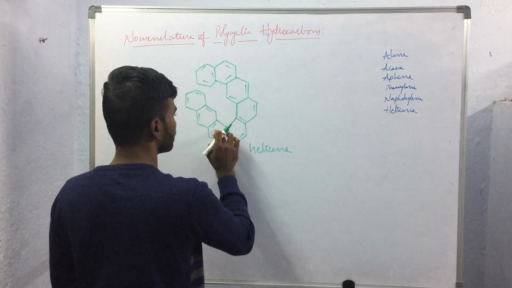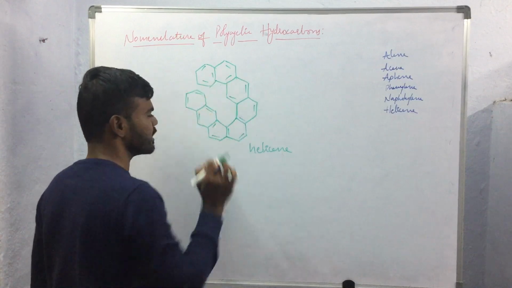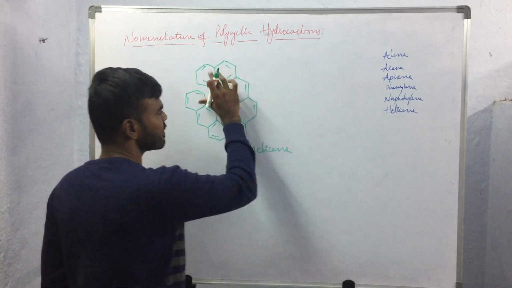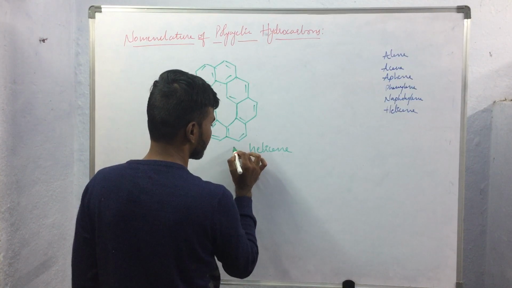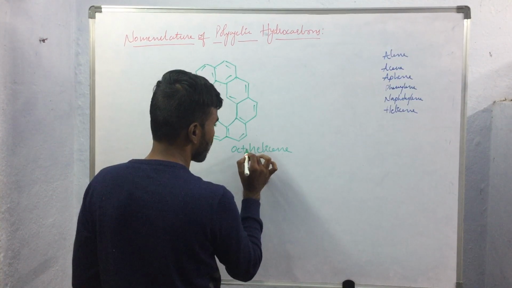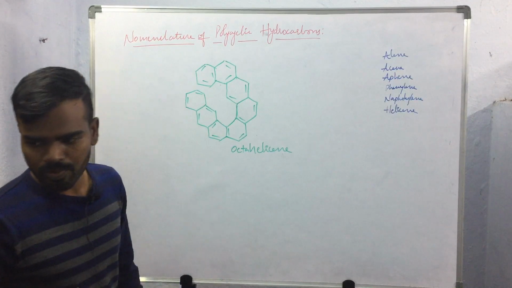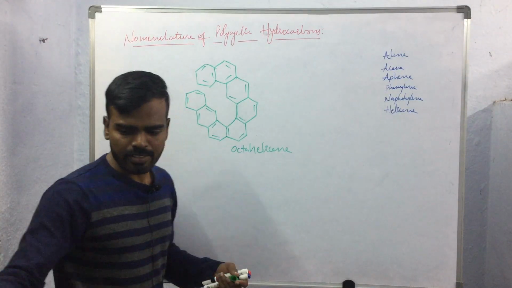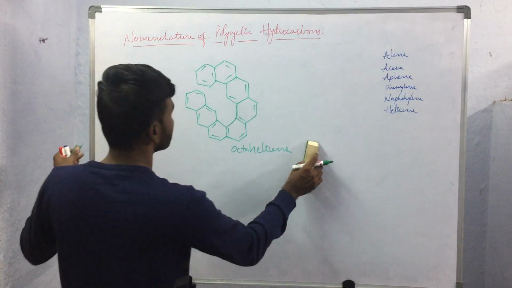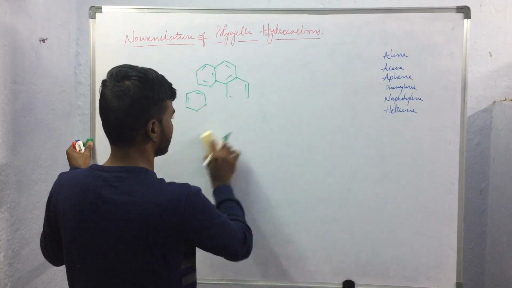So here 1, 2, 3, 4, 5, 6, 7, 8, 8 benzene rings are fused to form this helical structure. So the prefix used here will be octa. So the name of the compound will be octahelicene. So like this, we will be naming these polycyclic hydrocarbons.